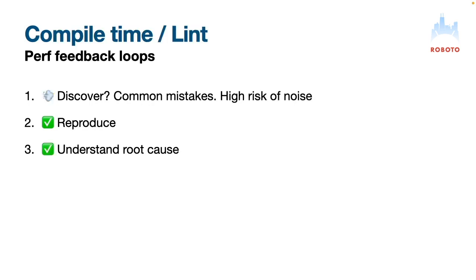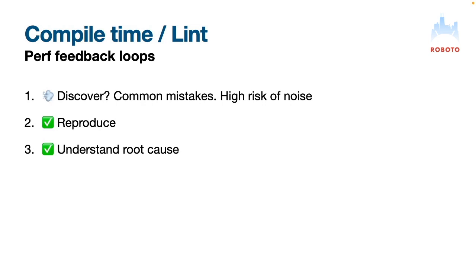Other type of feedback loop: compile time, lint checks. Lint checks are very, very noisy. They make a lot of noise. They're going to tell you something is wrong, and you're like, I don't know, I think it's right. But they also find really stupid or common mistakes, maybe something you didn't know. But they're not really going to find the highly complex performance issues.